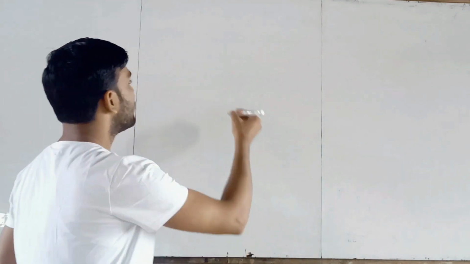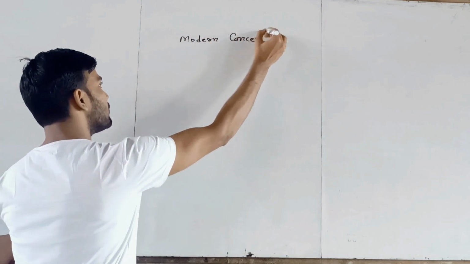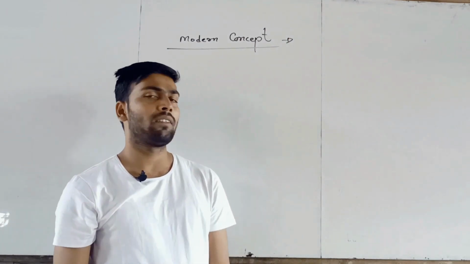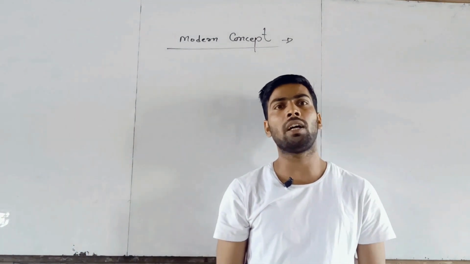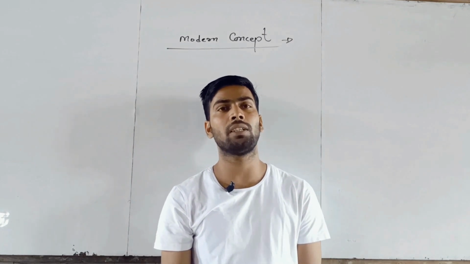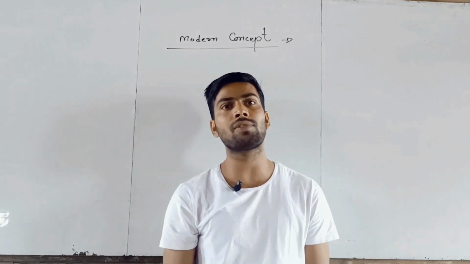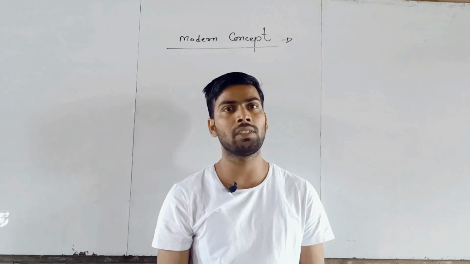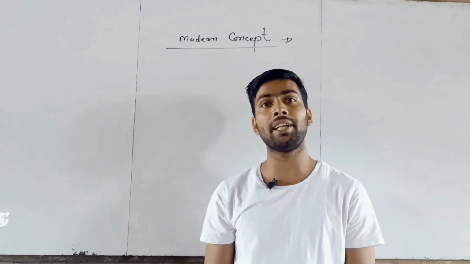Now we define modern concept of this chapter. According to modern concept, in this universe, all matter are consist of molecules, and molecules are made up of atoms, and atoms are made up of electron, proton, and neutron. Thus, we can say that fundamental particle is electron, proton, neutron, not atom.